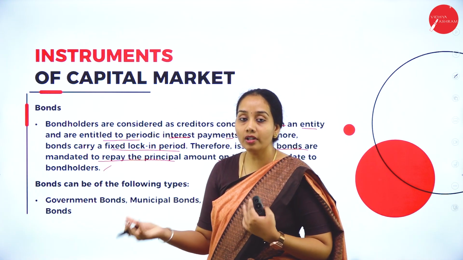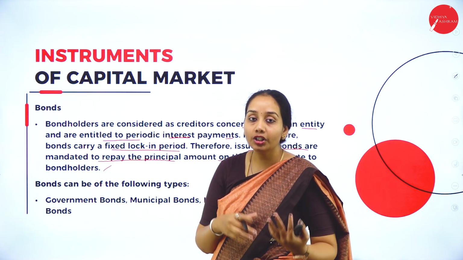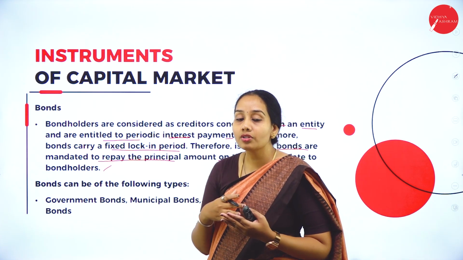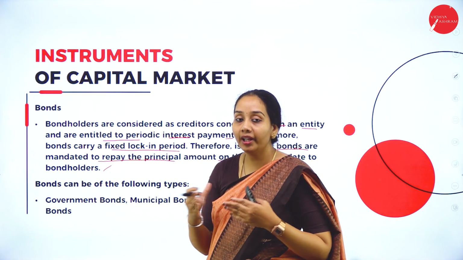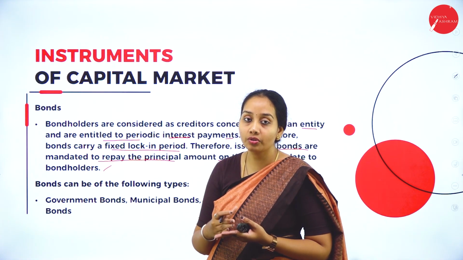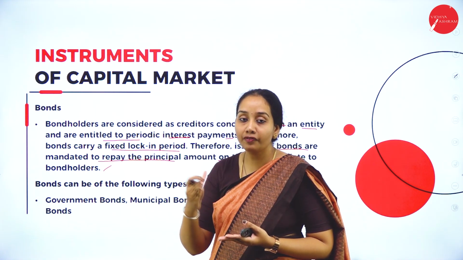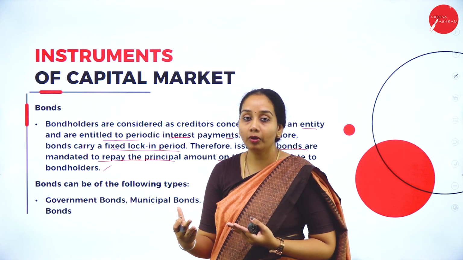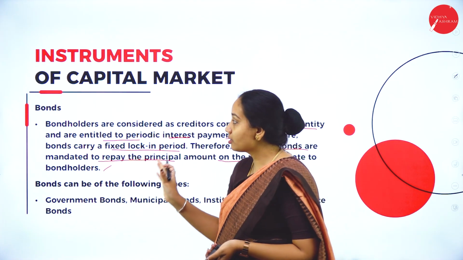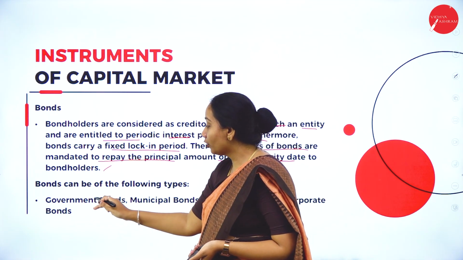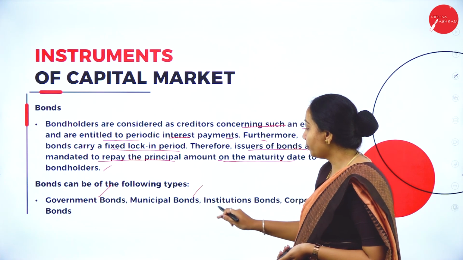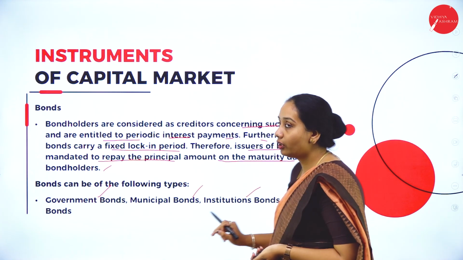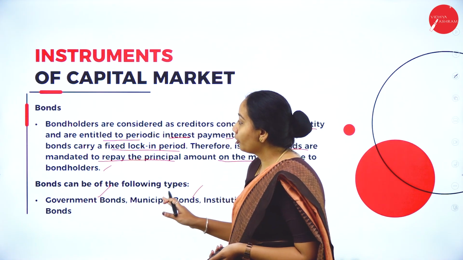So it is also a kind of contract between the issuer and the borrower, where they are going to pay a specified amount of interest to their bond holders for a specific period of time. After the maturity period, they get the principal amount back in their account. So this is called bonds. Types of bonds we have got are government bonds, municipal bonds, institution bonds and corporate bonds. This is about the bonds.